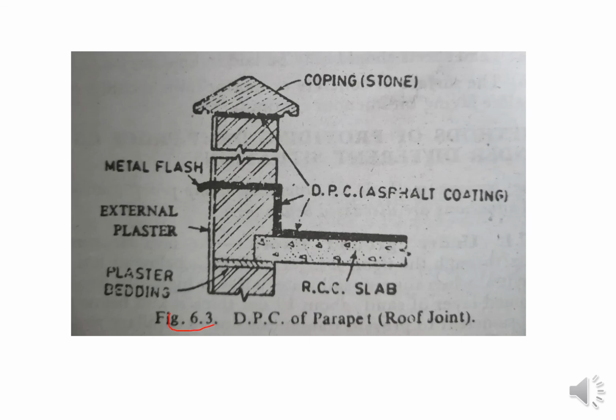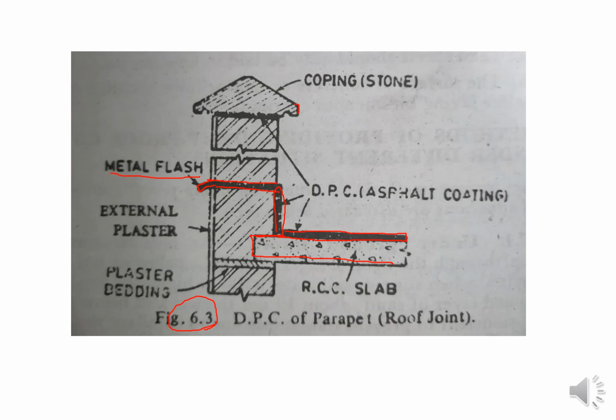Here, this is again from chapter number 6 of your reference textbook, in which the coping is shown at first. This is the parapet wall above the roof slab. For the parapet wall, the roof slab is embedded inside the wall. You can see this is the concrete slab, RCC slab. Above the RCC slab, you are providing the asphalt coating as DPC. It continues as a vertical DPC along the height of the wall, and then it goes inside, and then to provide a smaller shade, or smaller intrusion outside, you are providing it as a metal flash.